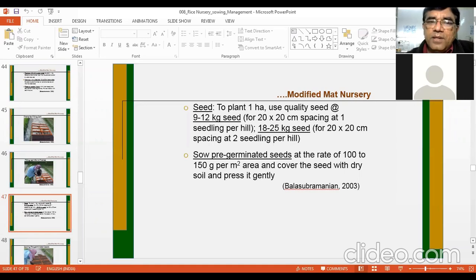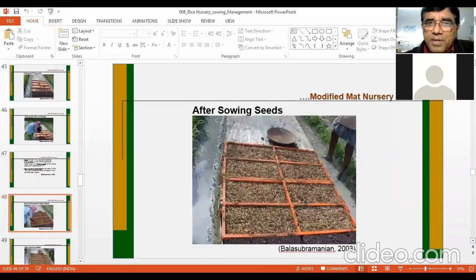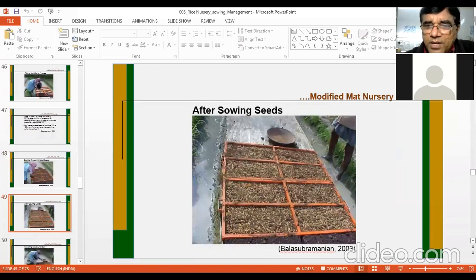Then sow the pre-germinated seed at the rate of 100 to 150 gram per meter square and cover the seed with dry soil and press it gently. This is how pre-germinated seed should be used. So you can see on these frames, pre-germinated seeds are spread uniformly, sowing pre-germinated seed. And after sowing, you can see it looks like this.